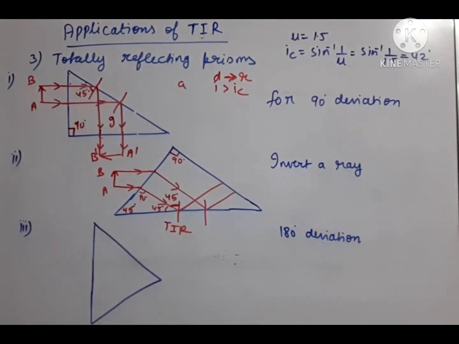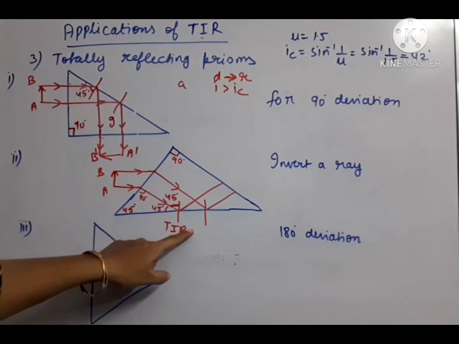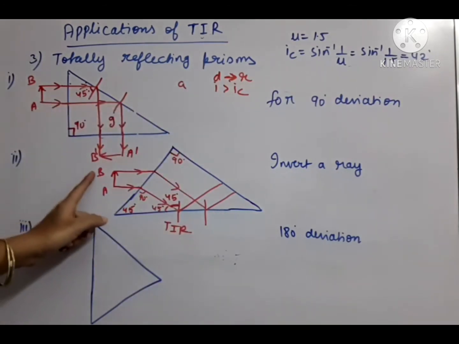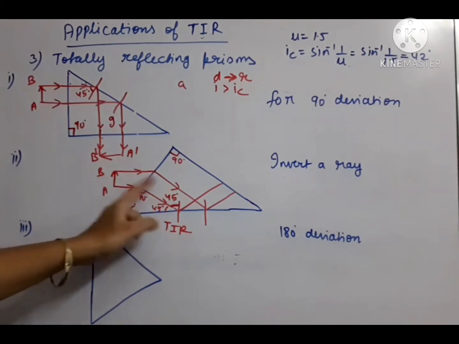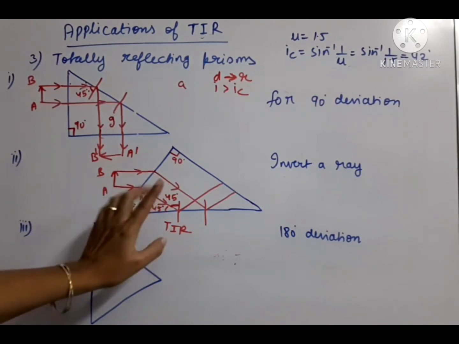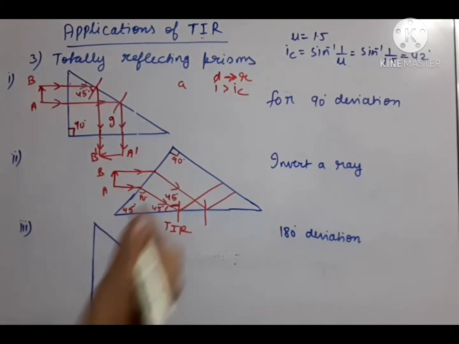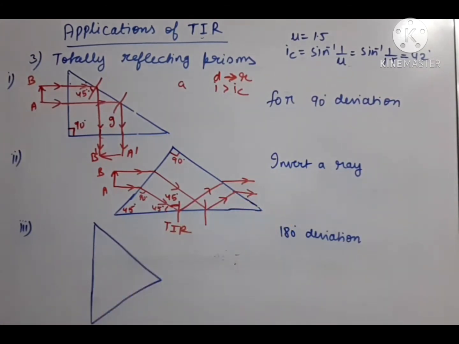And remember, TIR will only take place when we are moving from prism to air. That means glass to air. Then only TIR will take place, because first condition is denser to rarer. It will not take place when we are moving from air to glass. Okay, air to glass is rarer to denser medium. So that is not valid TIR condition. So here TIR will take place, and finally these rays, they will come after refraction, bending, they will bend and then they will come out like this.